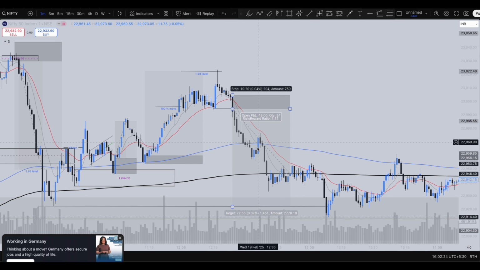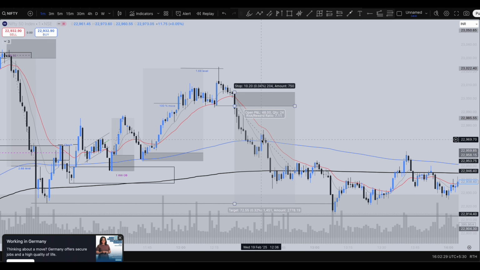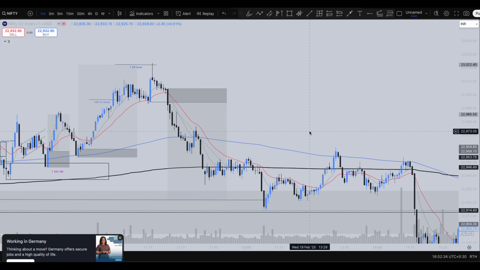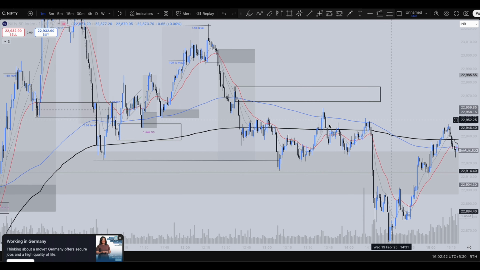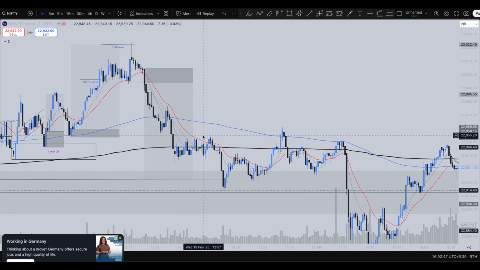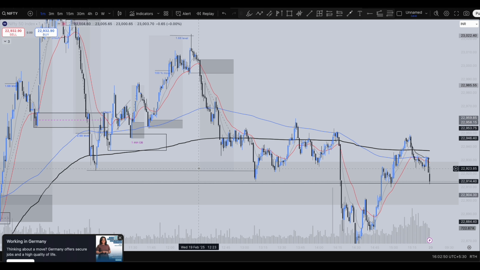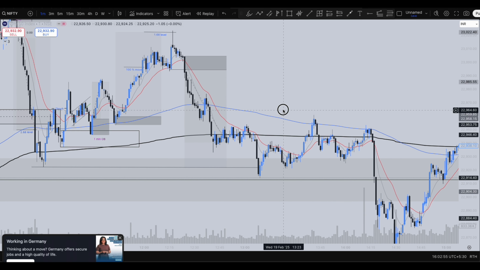And you can see there's some sort of bullish momentum here, but price couldn't cross the 21 moving average as well as the 9 moving average, and clearly the market headed towards the downside. And here the market formed some kind of order block also. This is the last up candle before the down move. So this order block has not yet been mitigated, so let's keep it aside. And the market came all the way here. So you can see this was another good trade setup you could have taken.